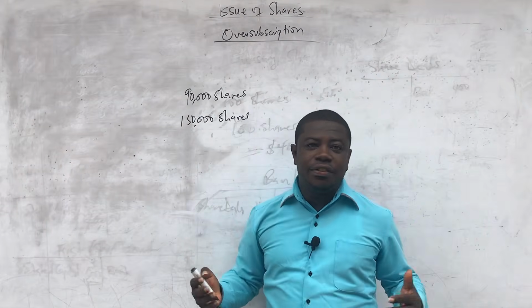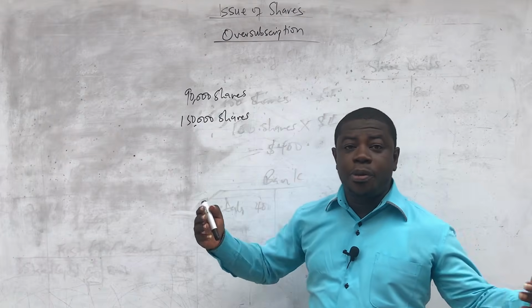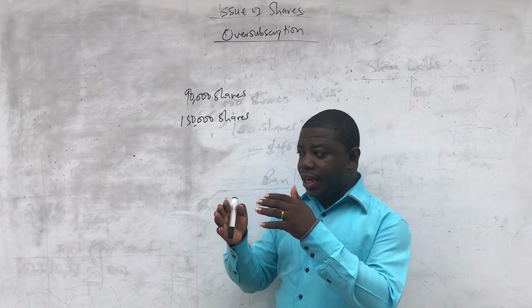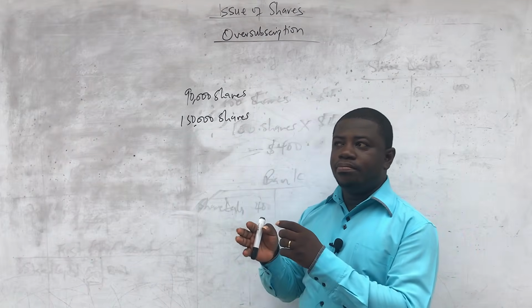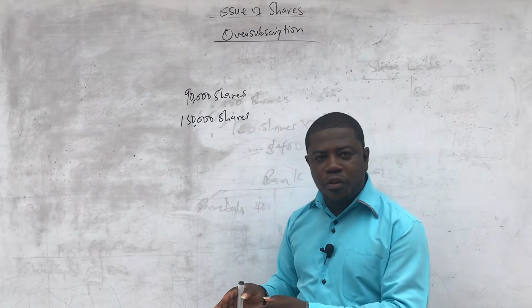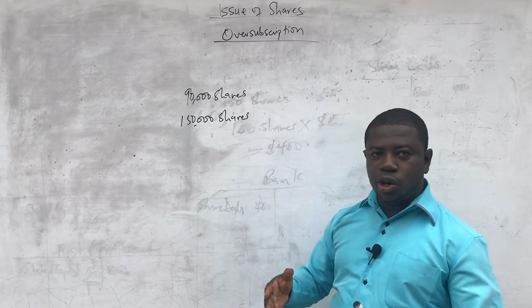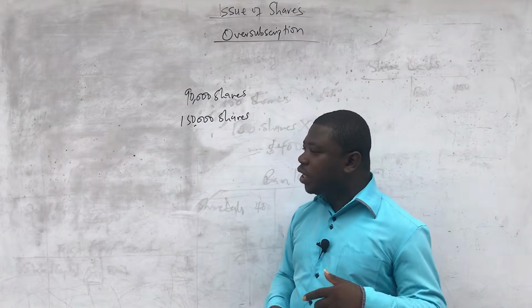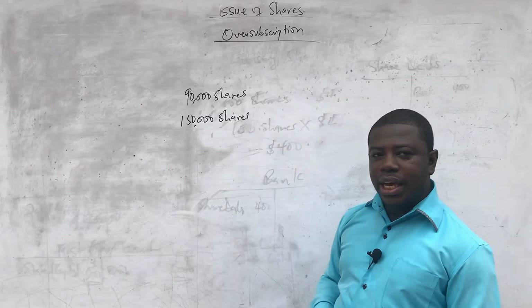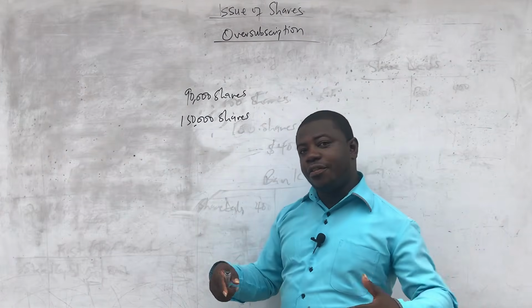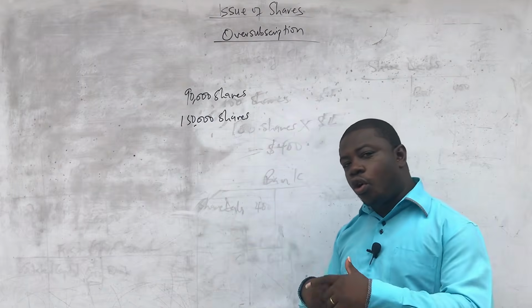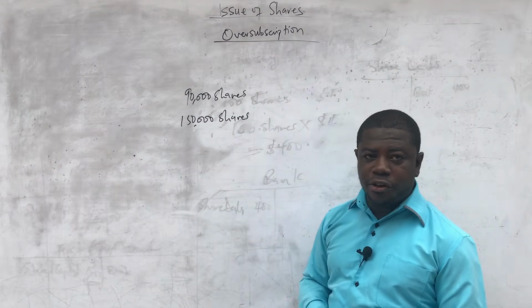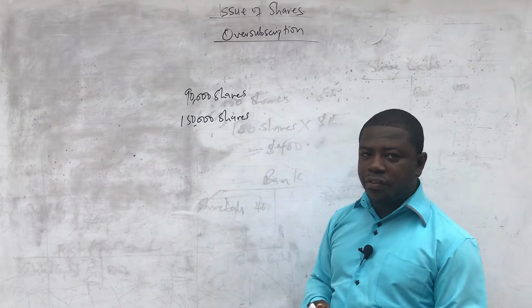It is just like the university admission system. A lot of people will apply, but the spaces or the slots that is available for admission may be limited, okay, because of the facilities that are available. So definitely there is a decision to be made. It's either you go by first come first serve, or the best candidate and all those things. You rank your scale of preference before you choose who to give admission to.